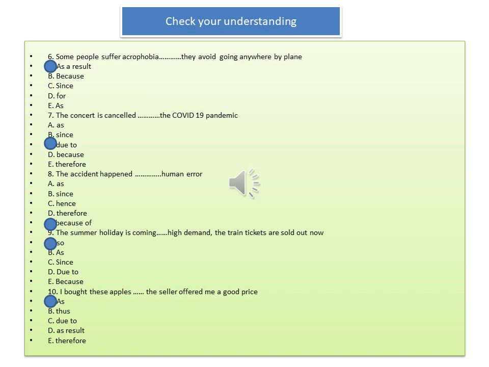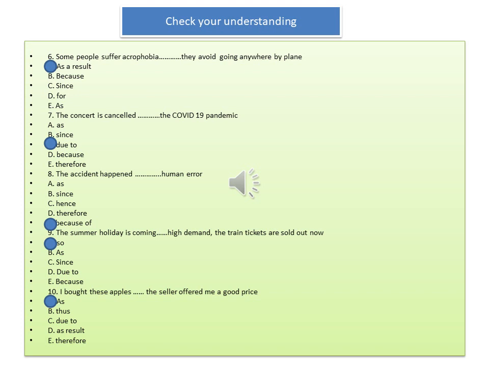Due to. 8. The accident happened ___ human error. A. As. B. Since. C. Hence. D. Therefore. E. Because of. The answer is E. Because of. 9. The summer holiday is coming, ___ high demand, the train tickets are sold out now. A. So. B. As. C. Since. D. Due to. E. Because. The answer is A.